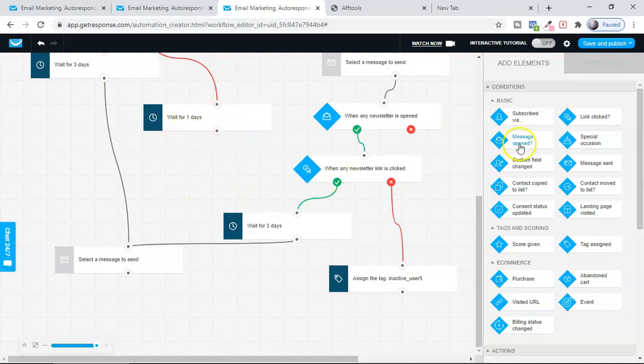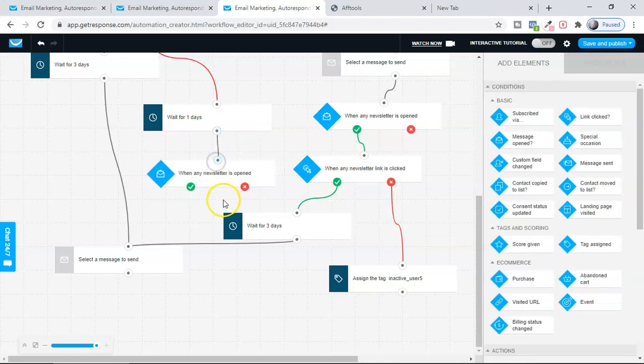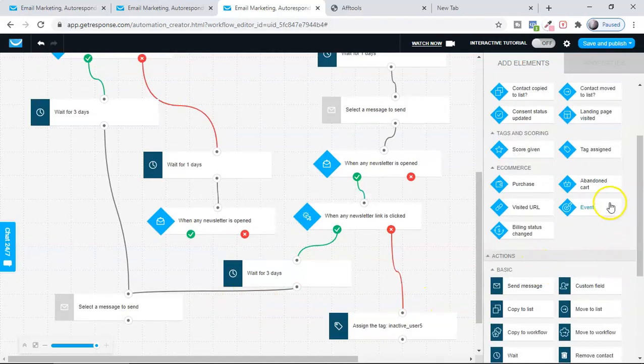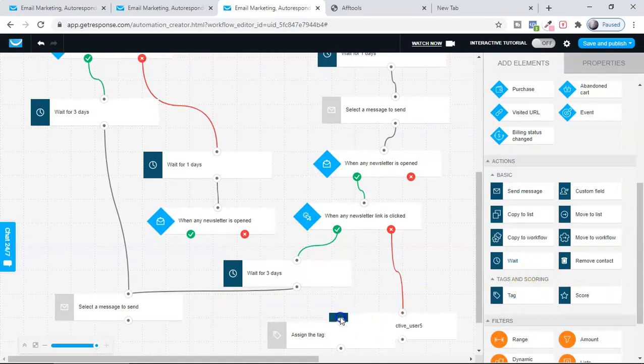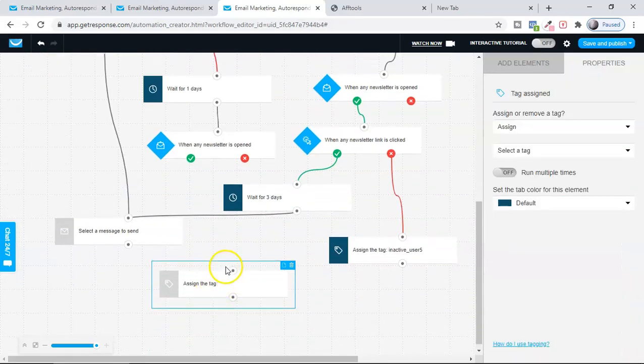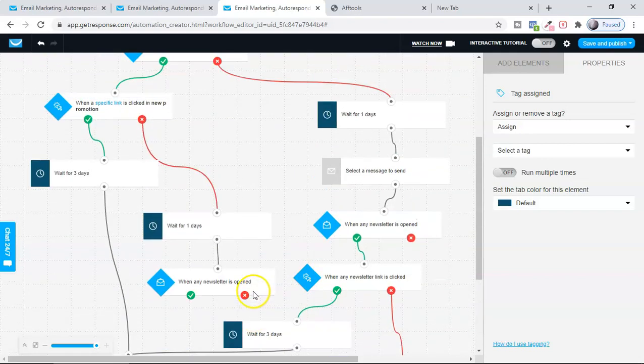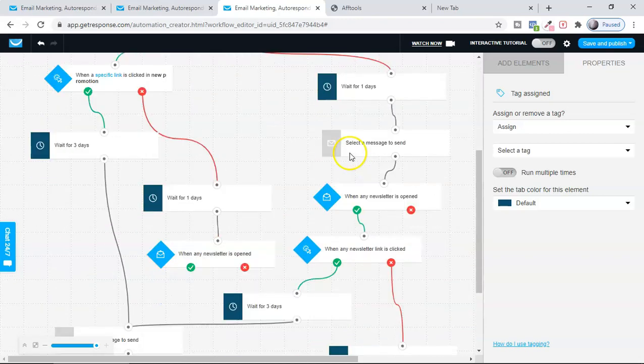Okay, I'm going to put one more option here, like send a message after this to these people who have not opened. And again after that I'm going to check how many people have made the link clicks. That's how, guys, I will find the people who are not opening my email as well as not making a click. I will tag them once again, using the tag option here, and I'm going to call them inactive user. So at the end, guys, I'll have a list of inactive users. So this is how, guys, I create a workflow, and you can have a huge workflow.